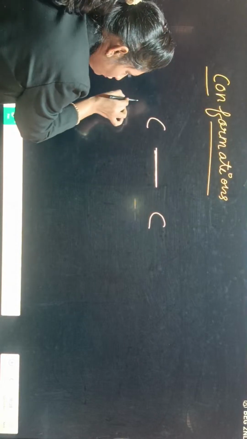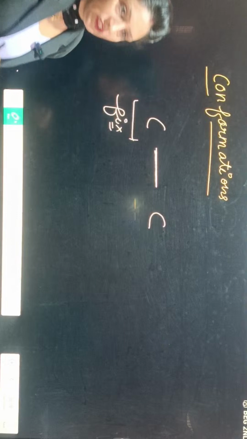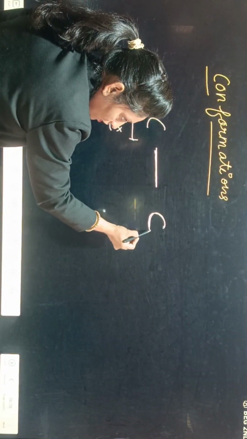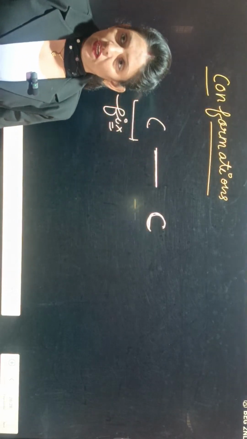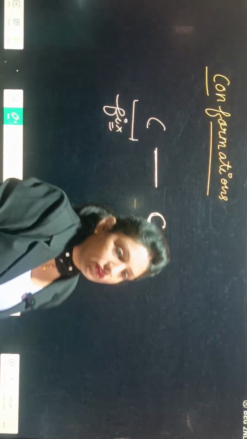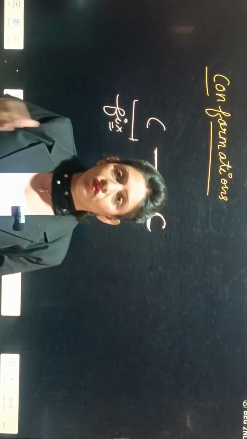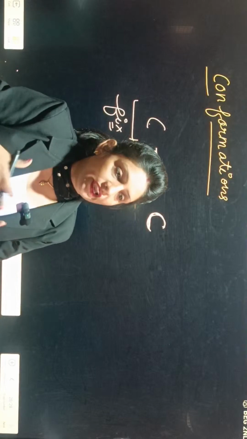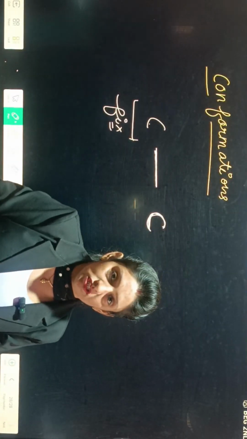Let us consider we fix this carbon, and we can rotate the other one with respect to this. If we rotate, then we get a different spatial arrangement. This process is known as conformation, and the arrangements which we get after rotation are known as conformers.